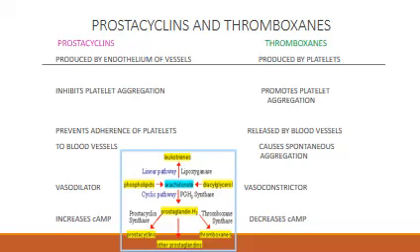Thromboxane, on the other hand, is produced by the platelets, and it has an opposite effect, that is, it promotes platelet aggregation. It is released by the blood vessels and causes spontaneous aggregation. It is a vasoconstrictor, unlike prostacyclins, and it decreases the level of cyclic AMP.